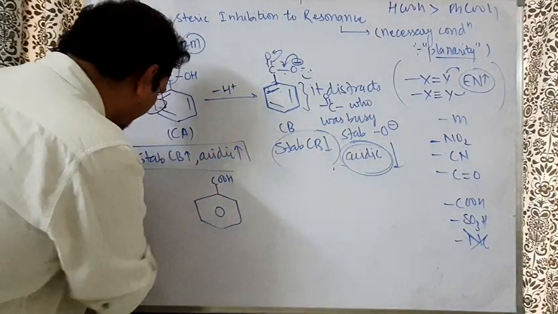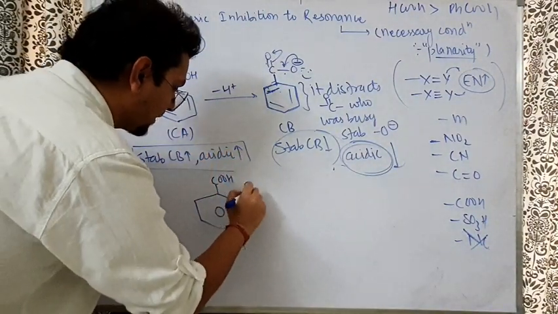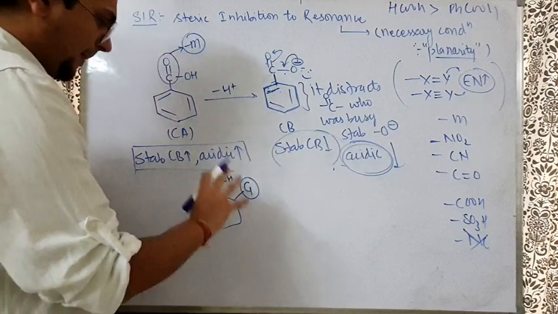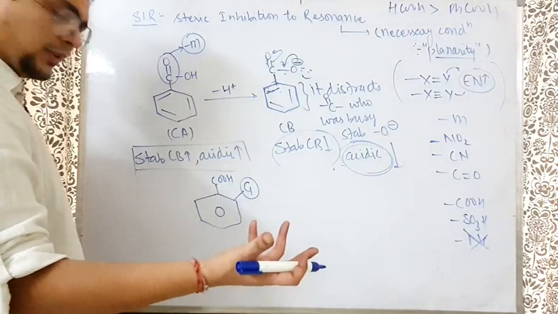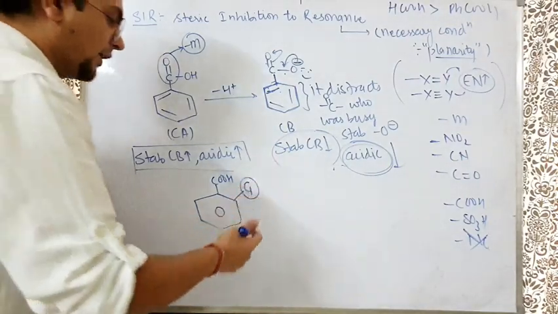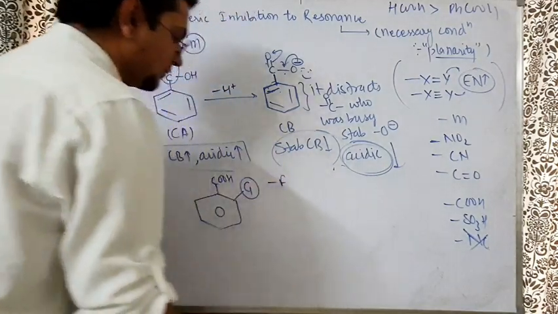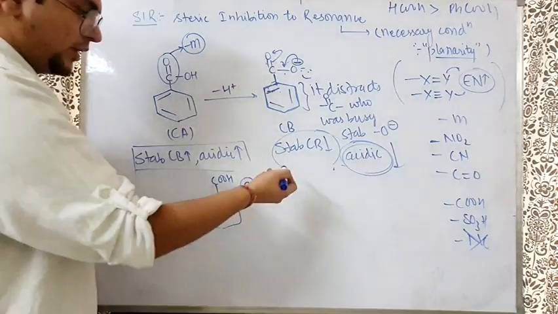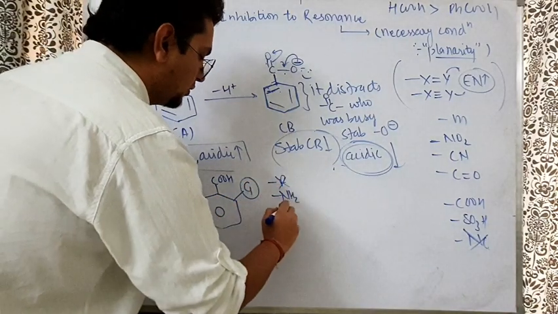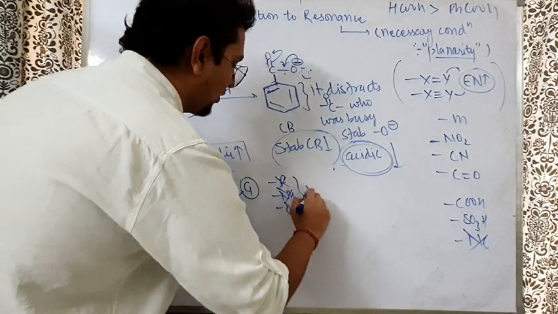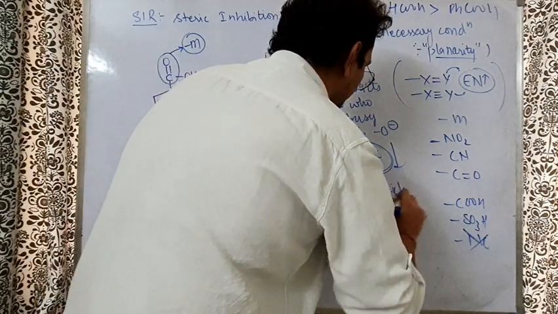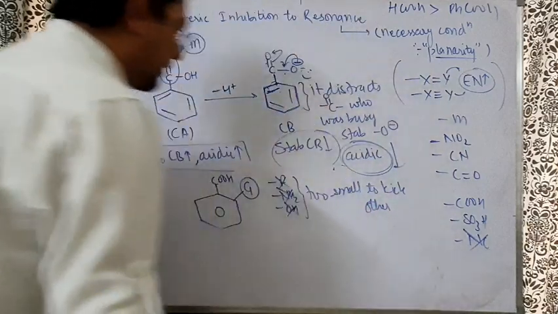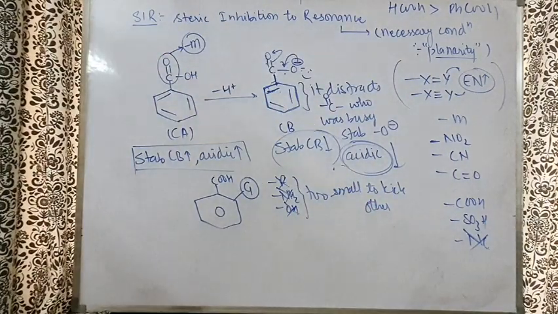What happens now? Look, very important. If a group comes here, which group? A big group. Which is a big group? Big enough means it should not be fluorine. Fluorine is a cute little person. NH2, OH, these people are too small. These three, fluorine, NH2, OH, are too small to kick others.